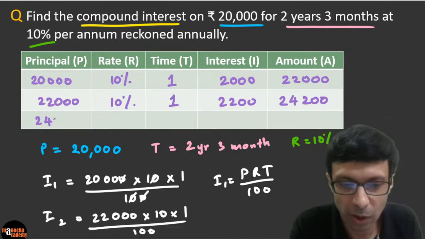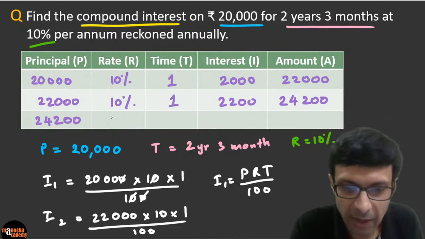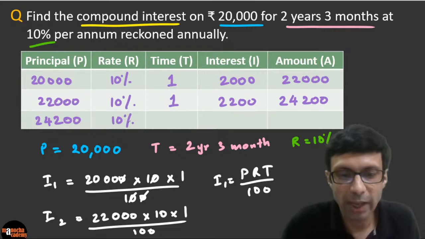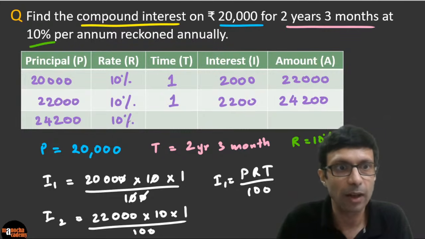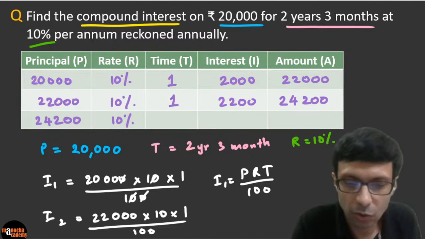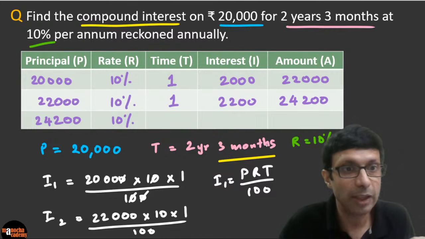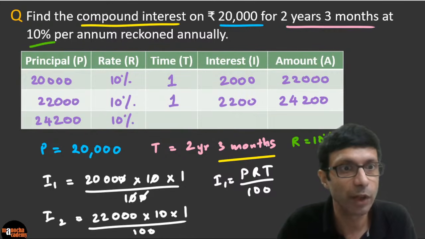So 24,200 is going to be the new principal, right? And the rate is 10%. Now guys, what should I take the time for the last row? Because it's over 2 years, but the time is given as 2 years, 3 months. So guys, remember the time needs to be taken in years. So what should we do?